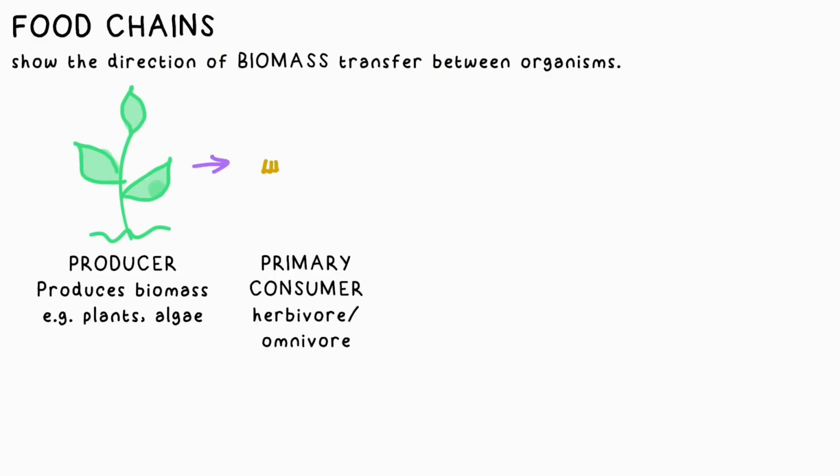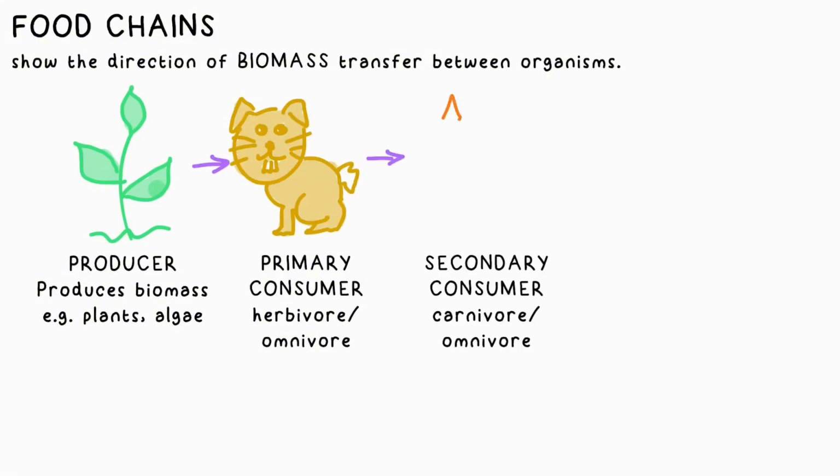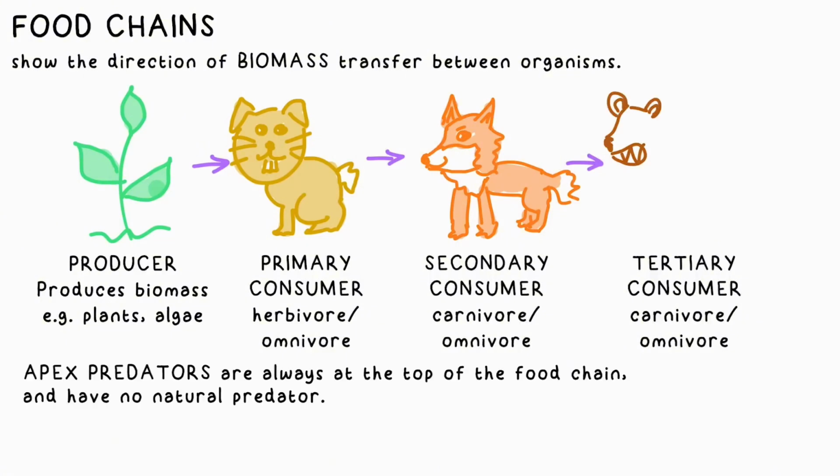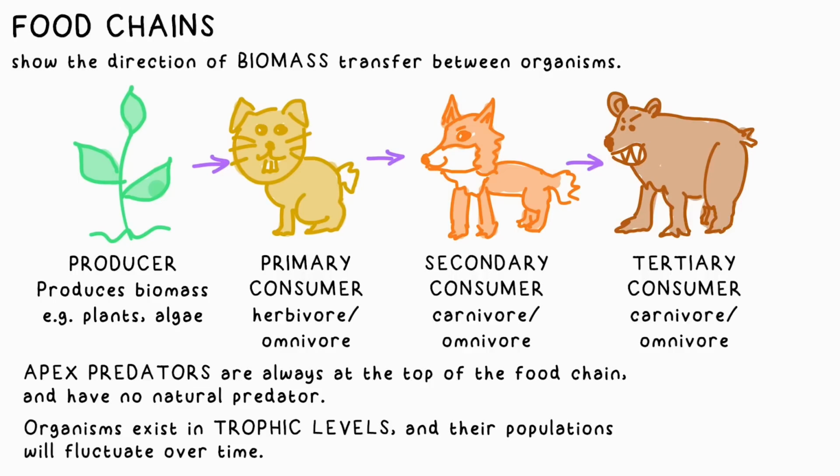Primary consumers eat the producers, herbivores that eat only plants or omnivores that eat both meat and plants. Then predators known as secondary consumers, that could be carnivores or omnivores, prey on them, and then we can have tertiary consumers as well. Apex predators are those at the top of the food chain. They have no natural predator above them. These levels are called trophic levels, by the way.